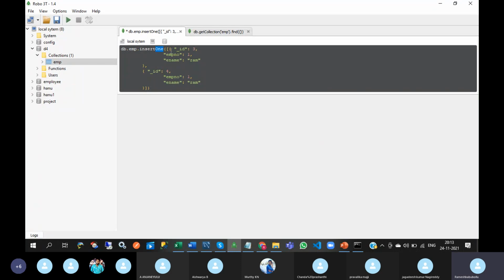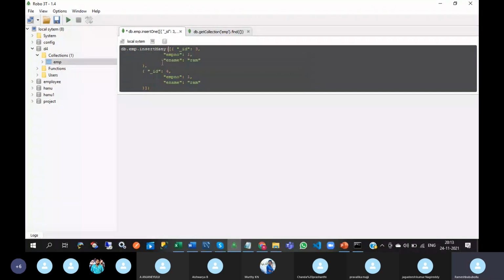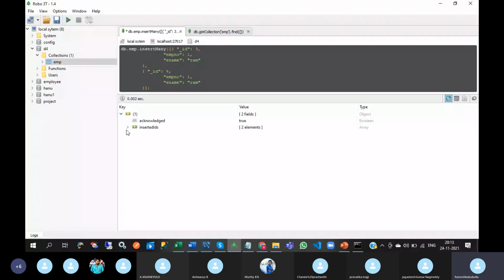If we want to insert multiple documents, then you need to use, see this, insertMany. Then it will allow. See this, what are the inserted IDs? 3, 4. Okay.